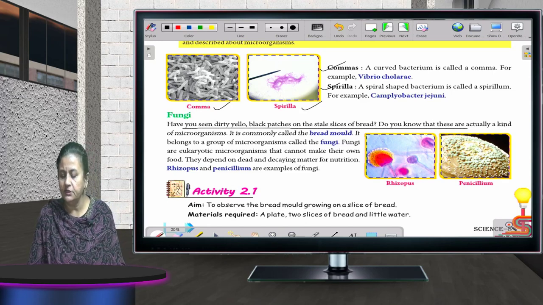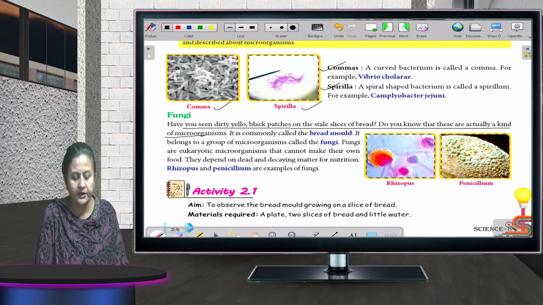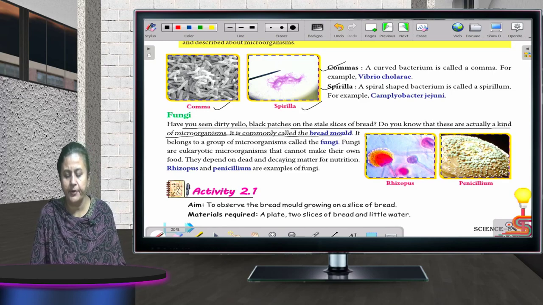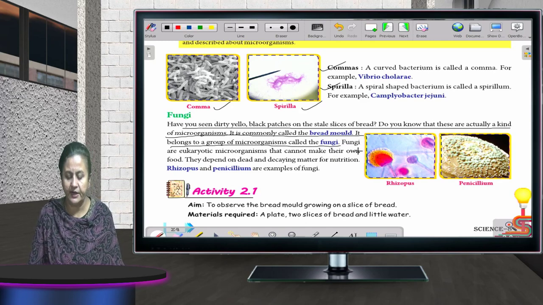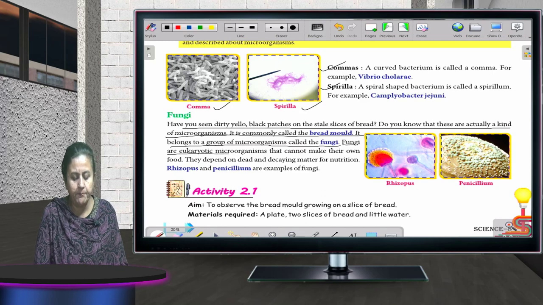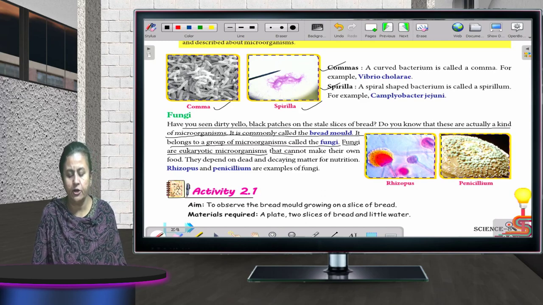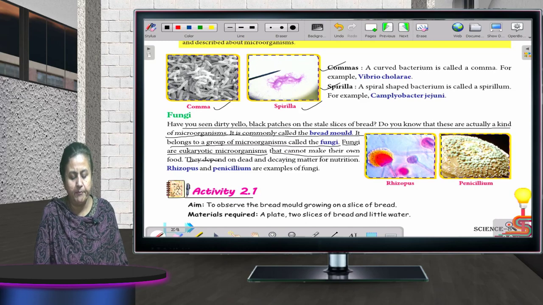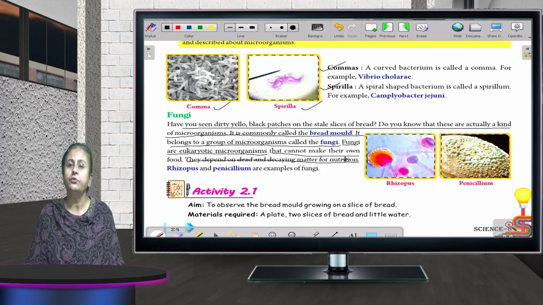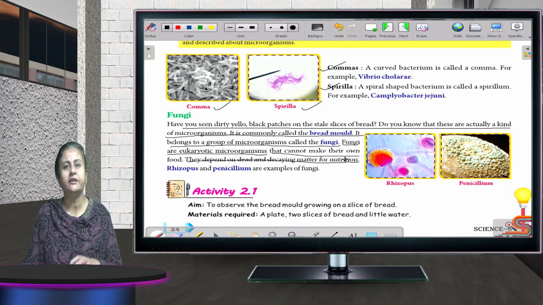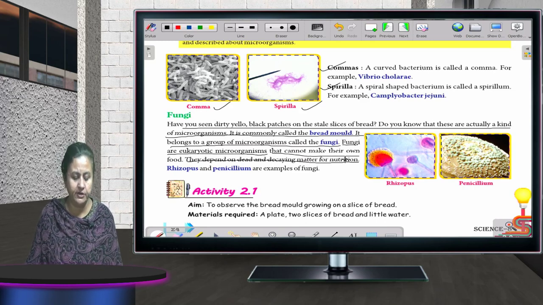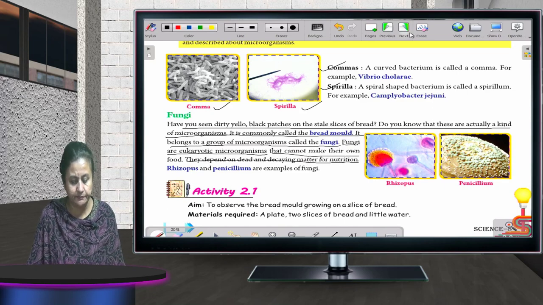Do you know, these are actually a kind of microorganism. It is commonly called bread mold. It belongs to a group of microorganisms called fungi. Fungi are eukaryotic microorganisms. That is, they cannot make their own food. They depend on dead and decaying matter for their nutrition. It starts growing on dead and decaying plants and animal waste because it derives its nutrients from that. Fine, children?